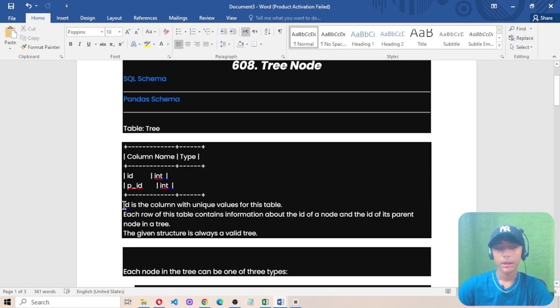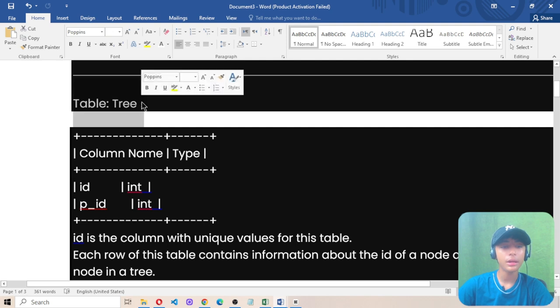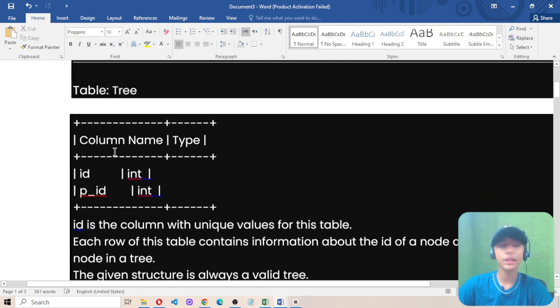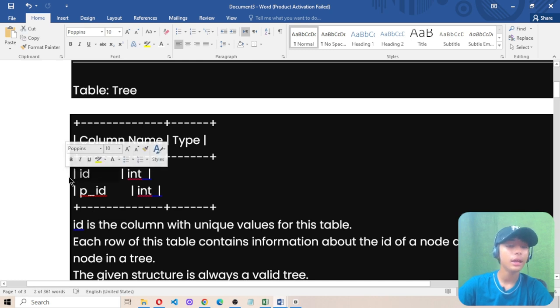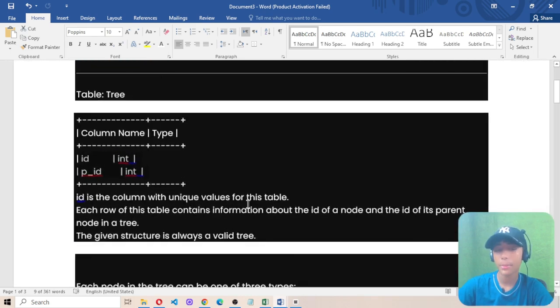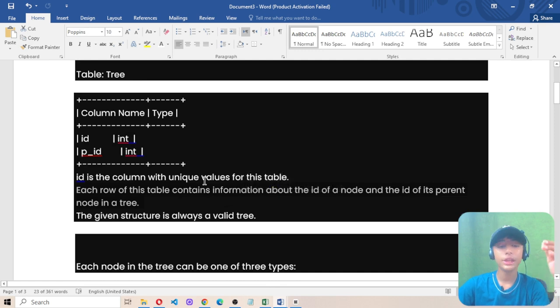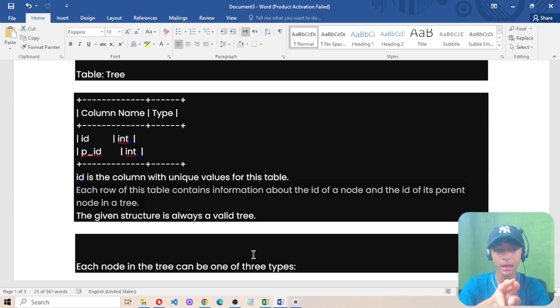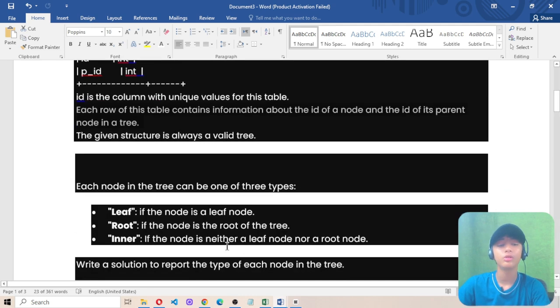Here he created one table by the name of Tree, in which he wrote the columns ID and PID, and the type of both of them is int, meaning integer, meaning number. ID is a column with unique values for this table. Each row of this table contains information about the ID of a node and the ID of its parent node in a tree. The given structure is always a valid tree.